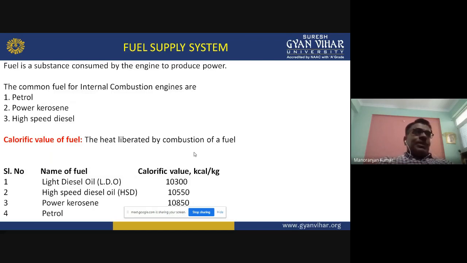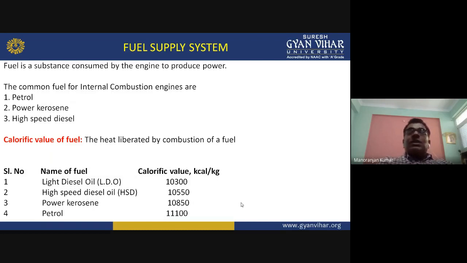If we see the calorific value of these fuels, then out of these, petrol has the higher calorific value, around 11,100 kilocalorie per kg. What is the meaning of calorific value? The calorific value of a fuel is the heat, meaning energy, liberated by combustion of the fuel per kg. So in 1 kg of a particular fuel, how much heat can it liberate?